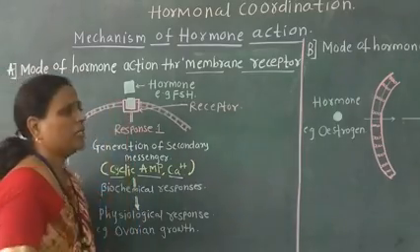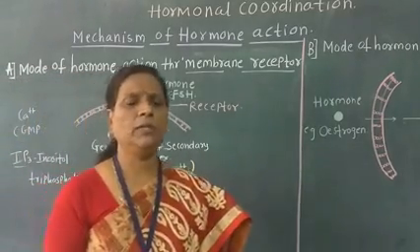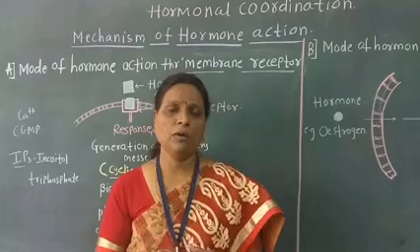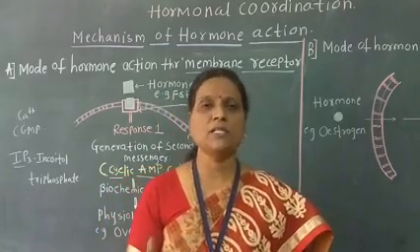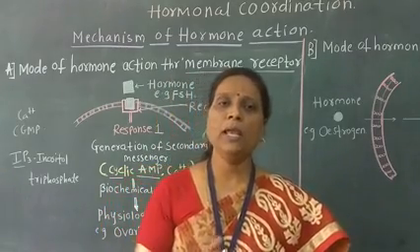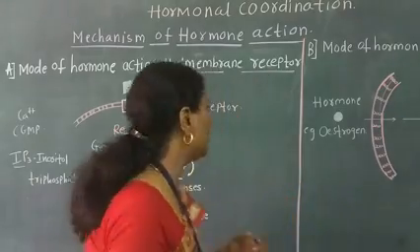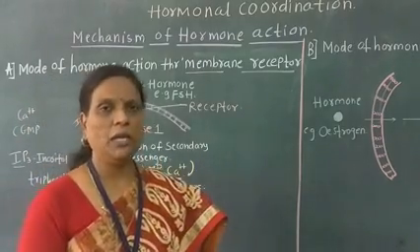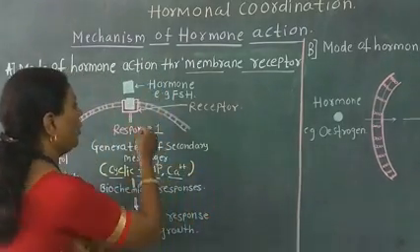The hormones are not lipid soluble, they are water soluble, and hence they cannot pass through the plasma membrane. So they only bind to the receptors on the cell membrane,